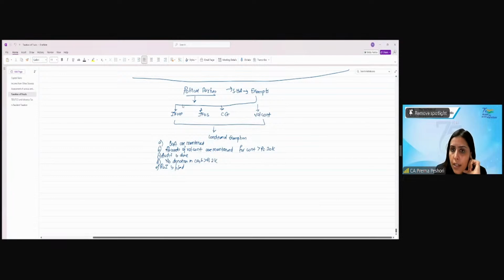For the political parties, income from house property, other sources, capital gain, and voluntary contribution is exempt, provided they maintain the books of accounts, the records of the contributions are maintained, the audit is done, there is no donation in cash of more than 2,000, and they file the return of income. And the same also goes for the electoral trust. Clear? Do you have any questions before we close the session?